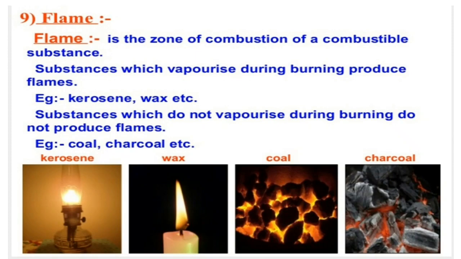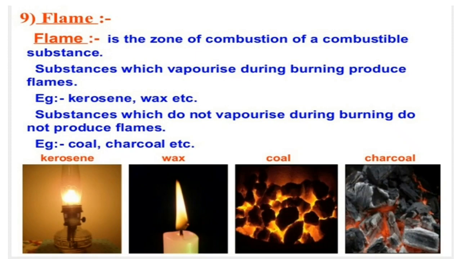For example, kerosene oil and molten wax will be rising through the wick and are vaporized during burning and form a flame. Charcoal, if we see it, does not vaporize and does not produce a flame for us. As you can see in the picture, it will just be glowing.